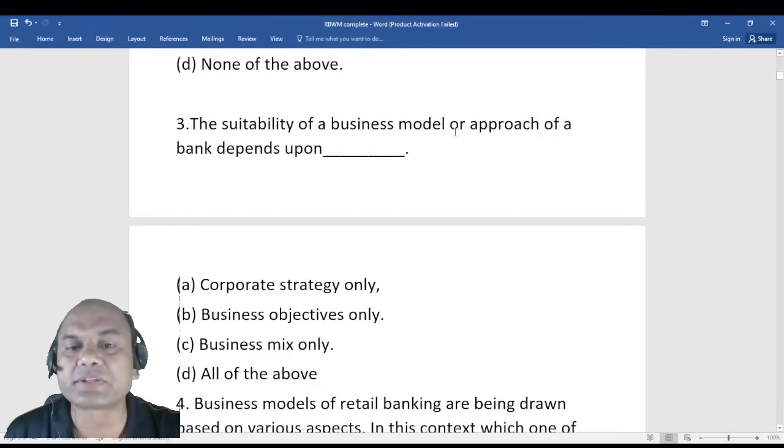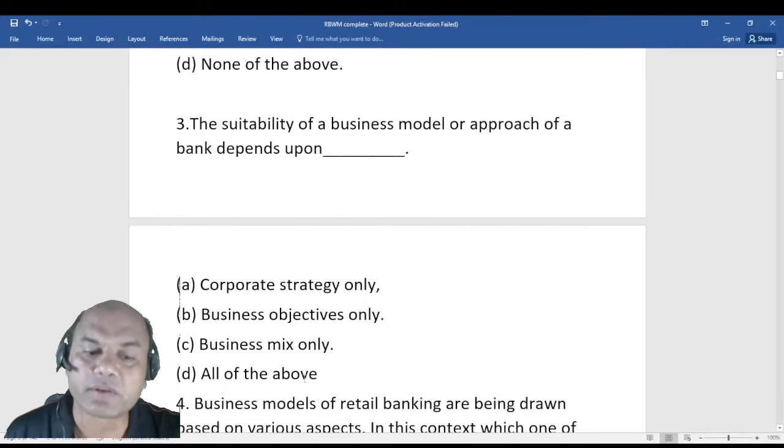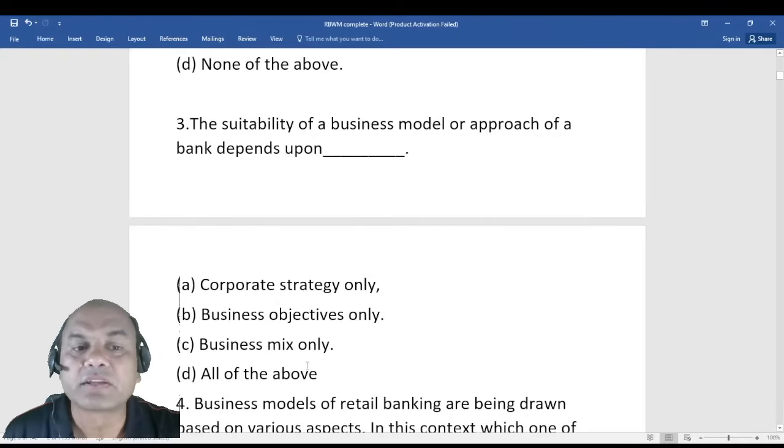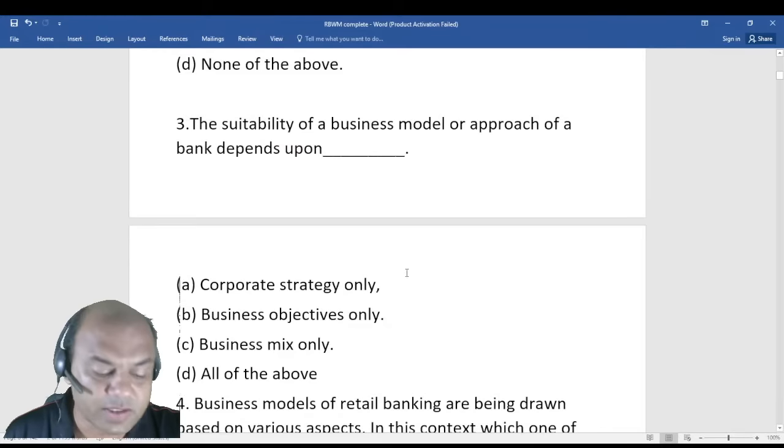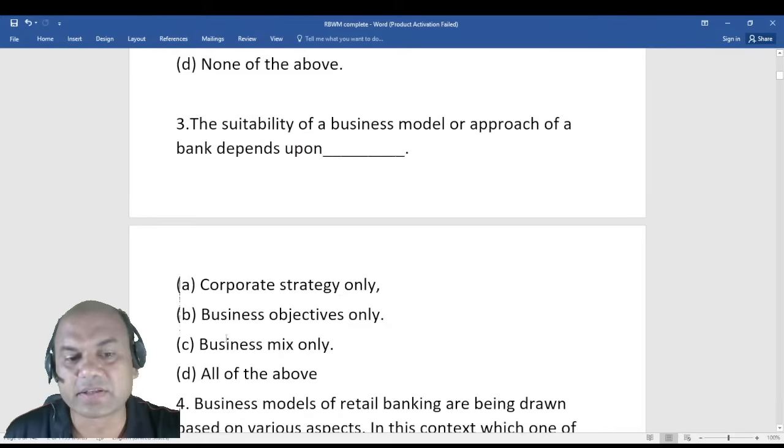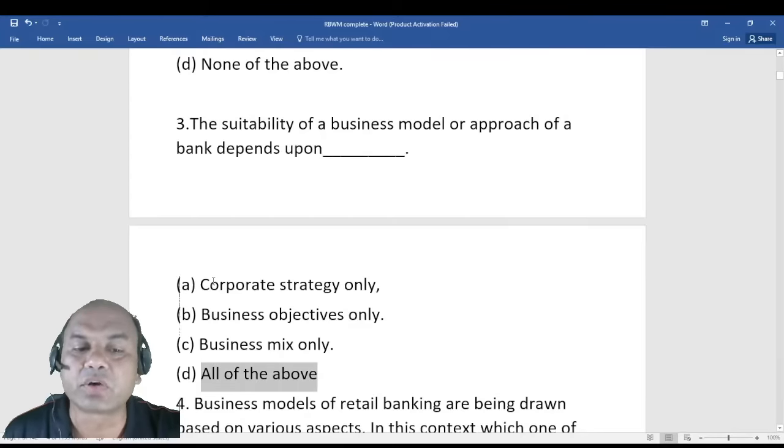The suitability of business model or model approach of a bank depends upon corporate strategy only, business objectives only, business mix only, or all of the above. So this third answer is what? I want the third. Yes, the answer is D, all of the above. Because it depends on your corporate strategy.